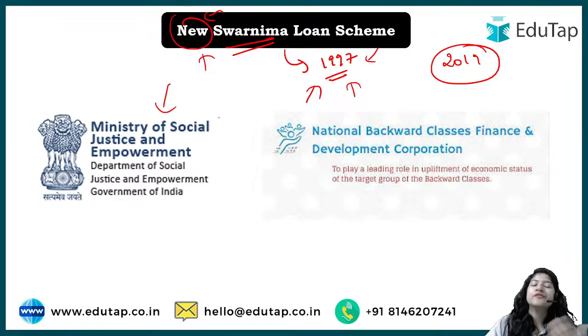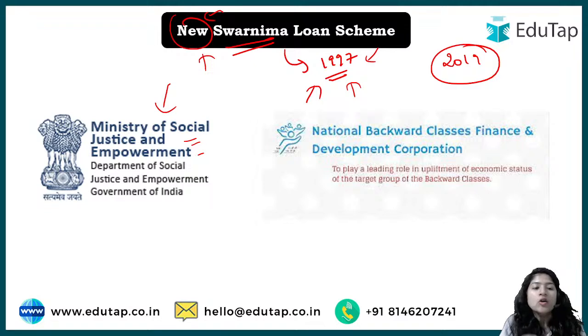Okay, now it falls under the Ministry of Social Justice and Empowerment. Usually it has been observed that whenever a specific section of society is taken care of or focused on, that usually falls under your Ministry of Social Justice, right? For example, in this case we are focusing on women, so that they could be provided with the social justice of having equal opportunities, or having that self confidence for an entrepreneurship opportunity, right? So in this way you can connect how it falls under the Ministry of Social Justice and Empowerment.